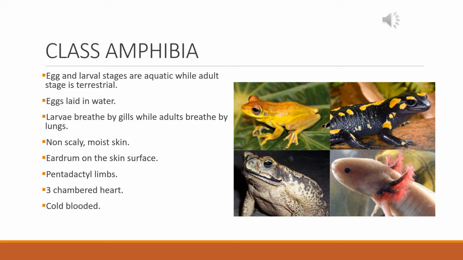The eardrum or tympanum is present on the skin surface, and they have a pentadactyl limb. The heart has 3 chambers, 2 auricles and 1 ventricle, and they are cold-blooded. Examples include different types of frogs, salamanders, etc.